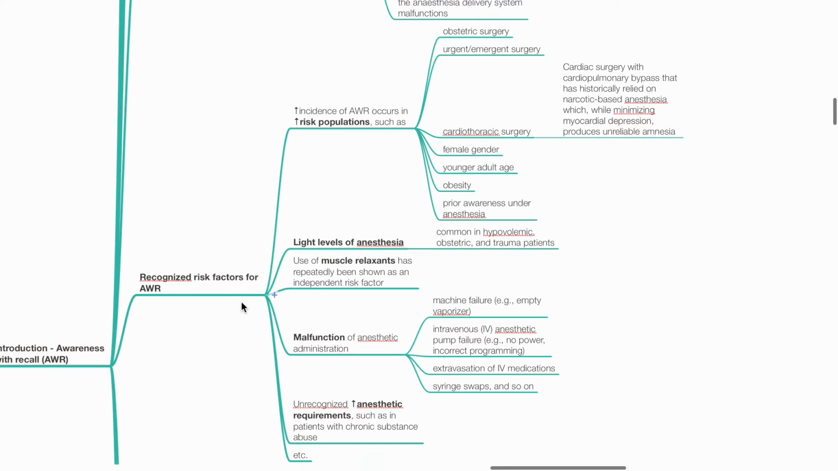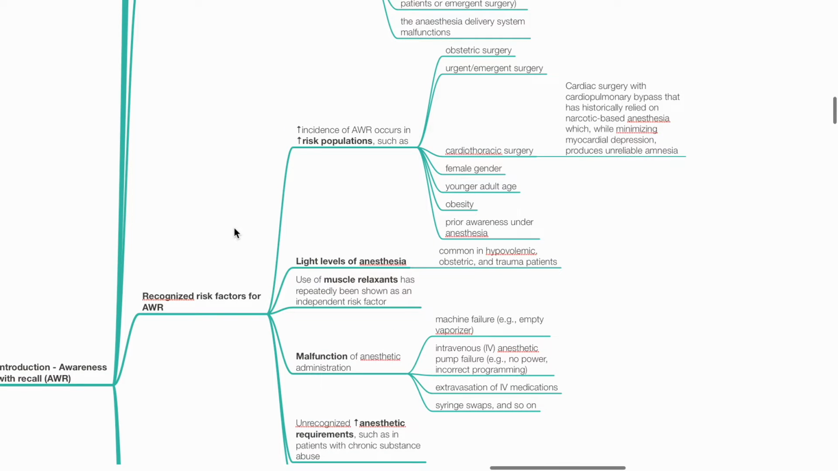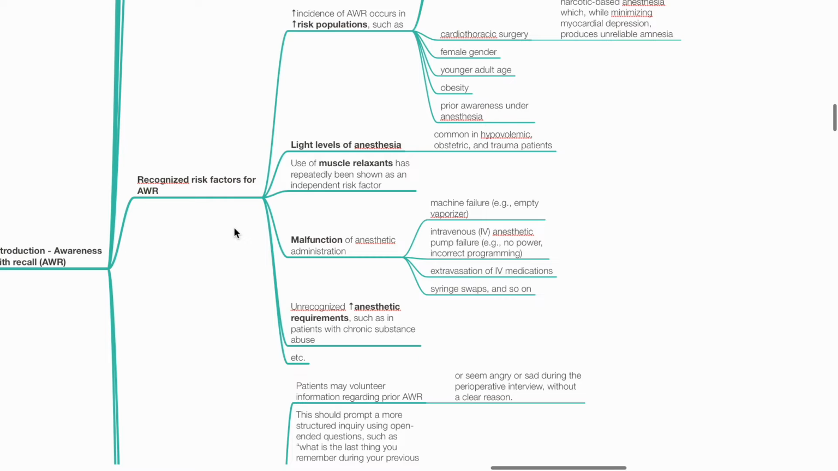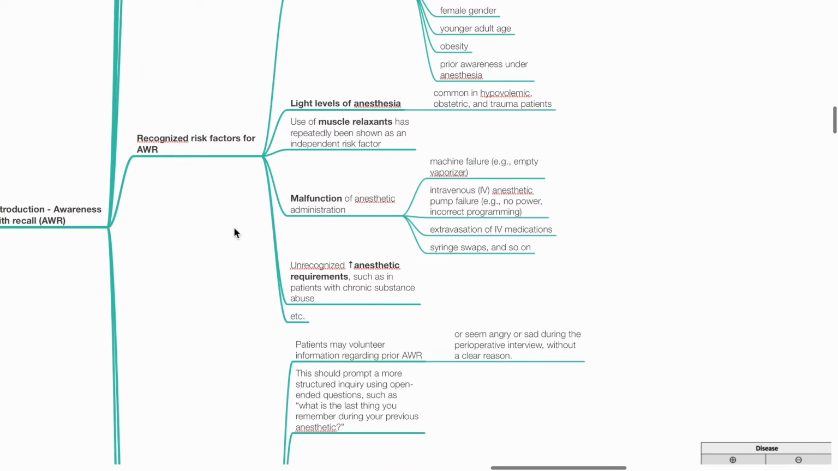Risk factors for AWR include at-risk populations such as obstetric surgery, urgent or emergency surgery, cardiothoracic surgery, female gender, younger adult age, obesity, and prior awareness under anesthesia. Other risk factors include light levels of anesthesia, use of muscle relaxants, malfunction of anesthetic administration such as machine failure, IV anesthetic pump failure, extravasation of IV medication, medication error, etc. Unrecognized increased anesthetic requirements, such as in patients with chronic substance abuse, is a risk factor for AWR.